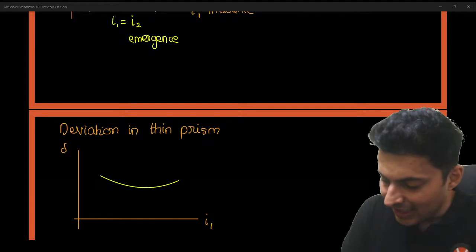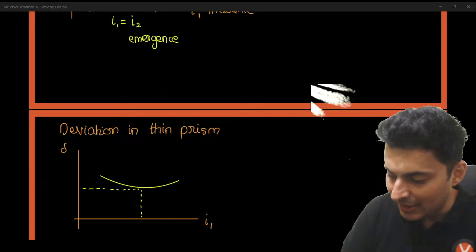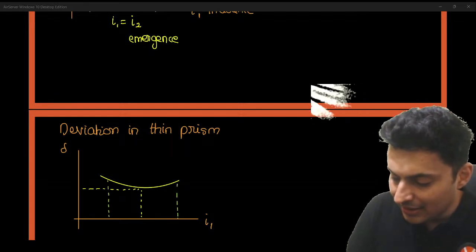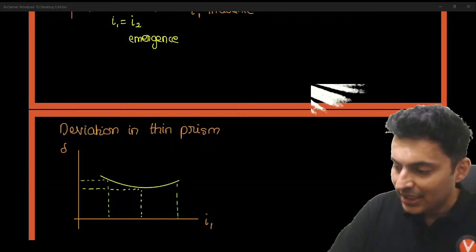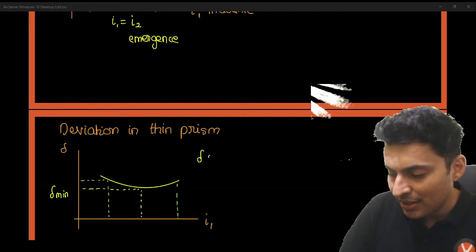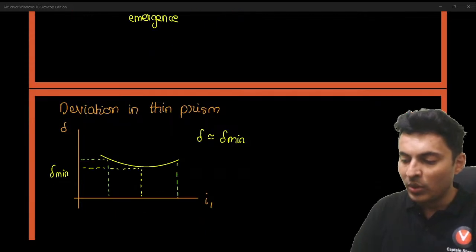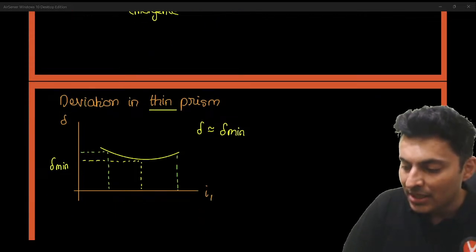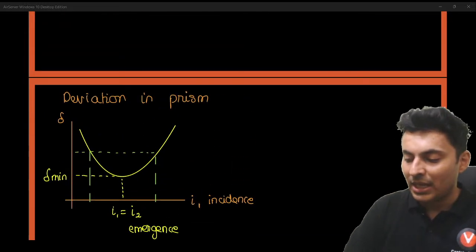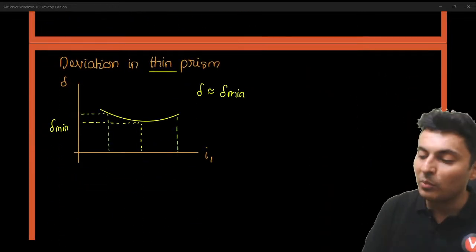Be it any angle of incidence, the deviation values do not change much. No matter how much you change the angle of incidence, the deviation has not changed much. Hence, only in case of a thin prism, deviation for most of the angles is approximately the minimum deviation. This is for a normal prism, where it can have many values.